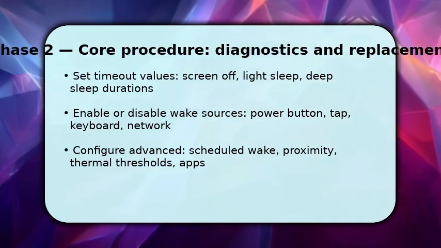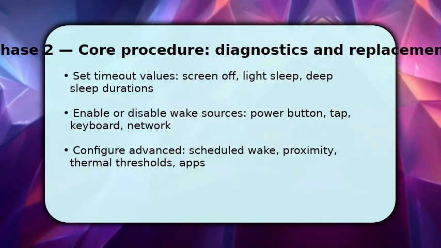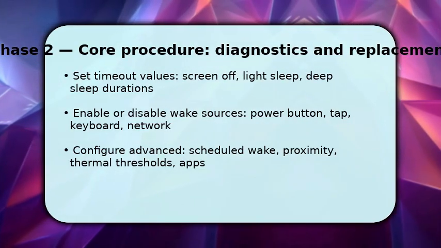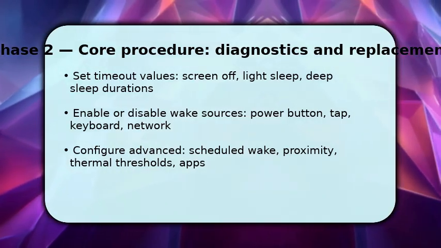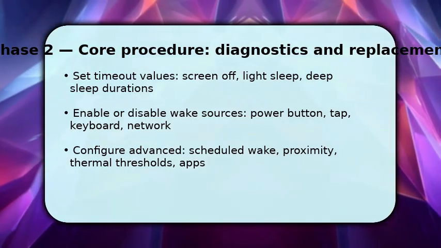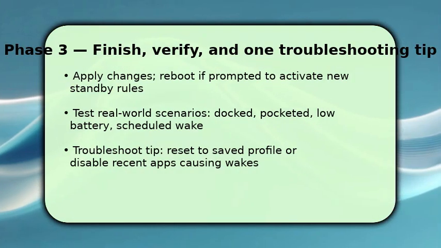Finally, open advanced settings to set scheduled wake times, proximity sensor rules, and thermal thresholds. Once done, save and run a quick test cycle to verify behavior. To complete the process, apply all changes and reboot if the system requests it. This ensures new standby rules take effect.